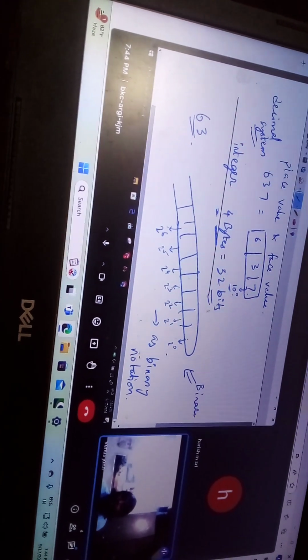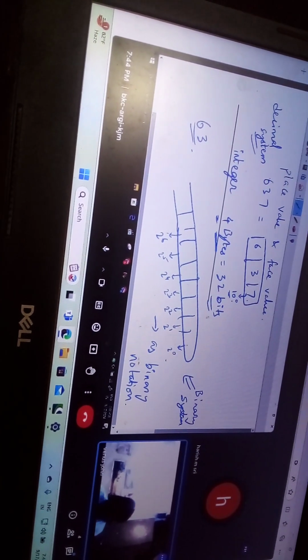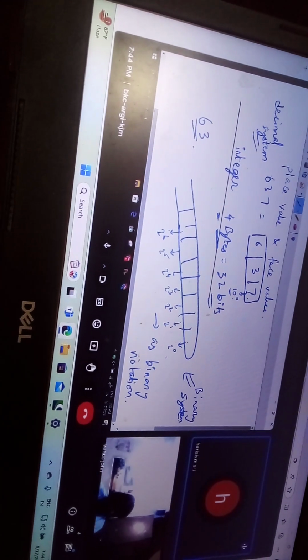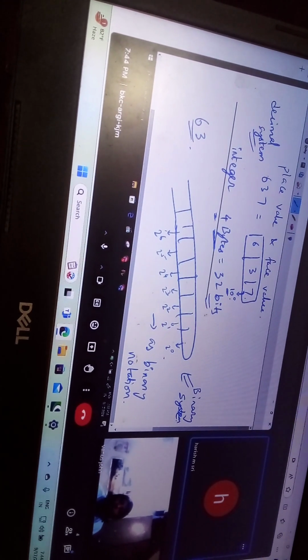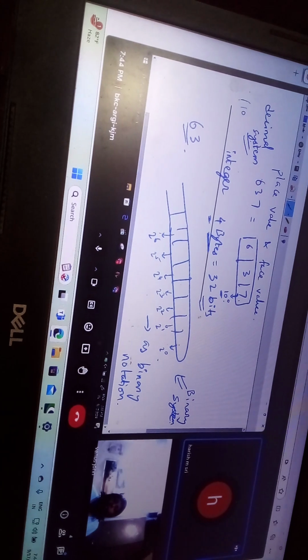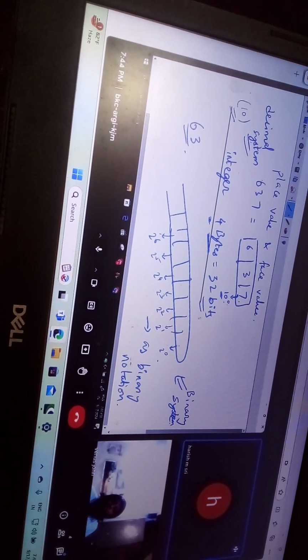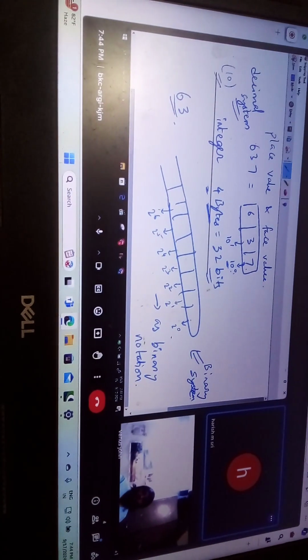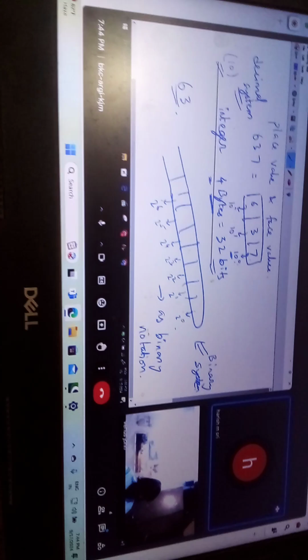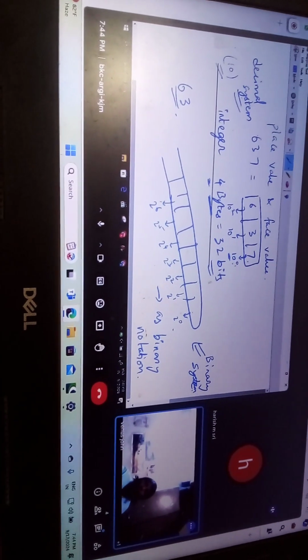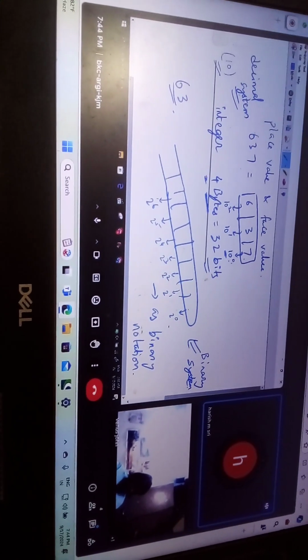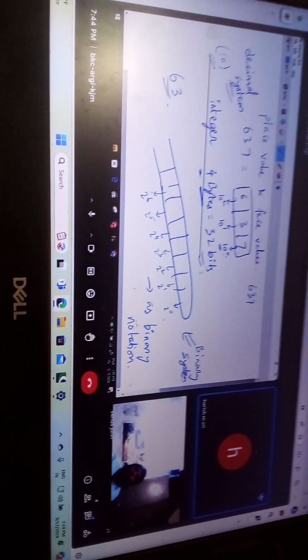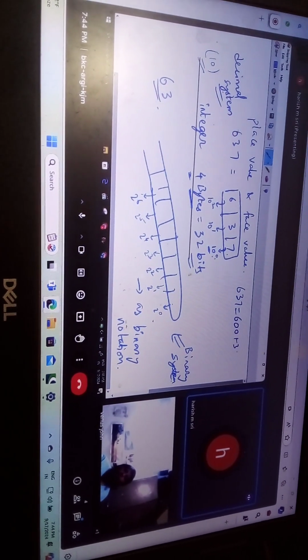Now there is the decimal system. In the decimal system, this is the units place. Decimal system means the base is 10, so that's why 10 to the power 0. This place is the tens place, which means 10 to the power 1. This place is 10 to the power 2. Simply speaking, can you not write 637 as 600 plus 30 plus 7? Yes, we can.